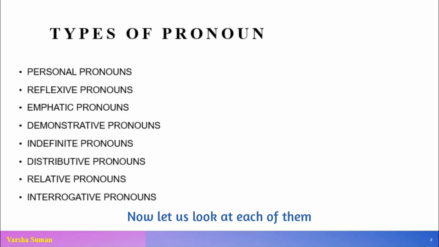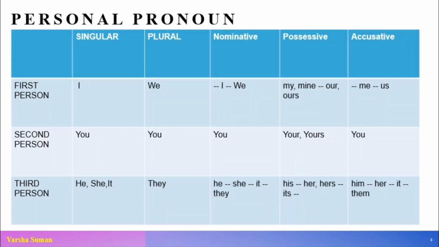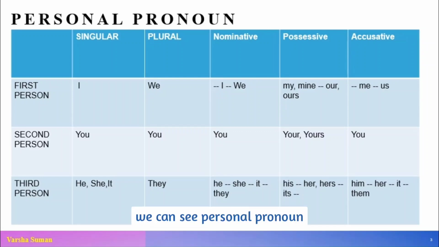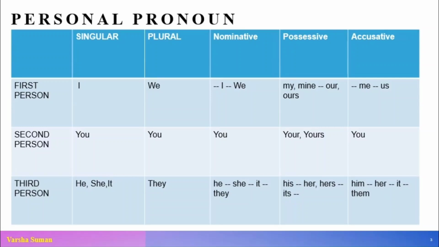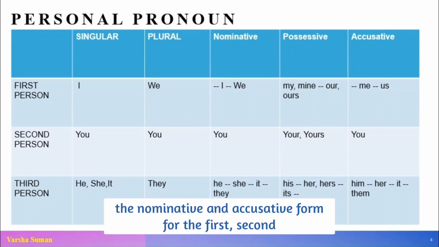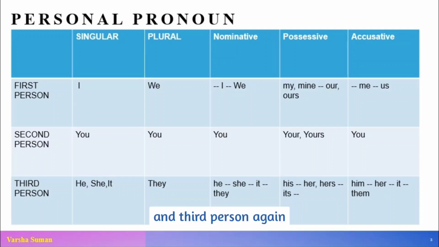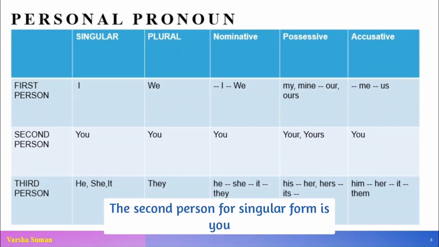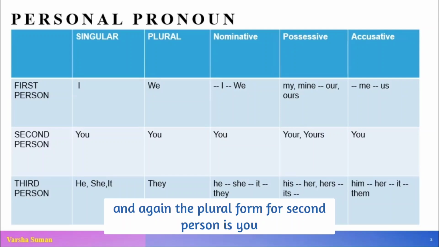Now let us look at each of them. Looking at the table, we can see personal pronoun, singular form, and for plural form, the nominative and accusative form for the first, second and third person again. Now, who are these first, second and third person? In case of pronoun, the first person is I and the plural form of I is we. The second person for singular form is you, and again for the plural form for second person is you.